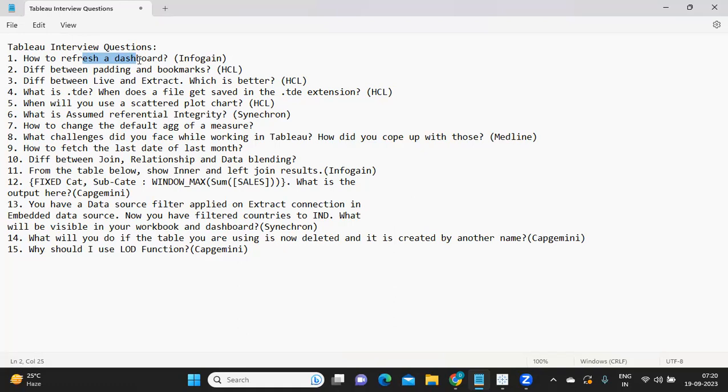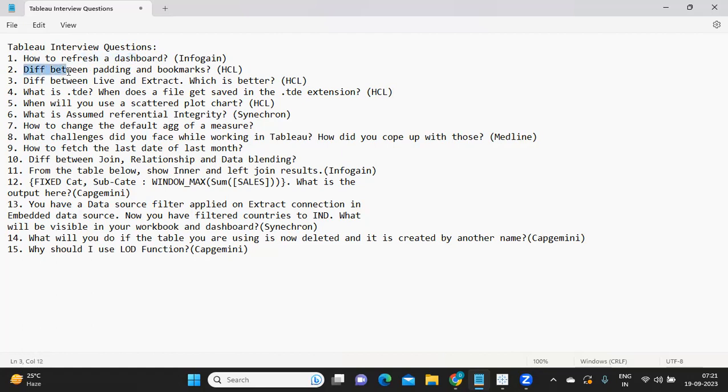I have seen many struggling in answering this, and that is where they are getting rejected. I've seen many things in the last maybe 2 to 3 months, and this is the major thing that I've seen. Many subscribers are answering the question, but not in the way the interviewer expects. They want you to explain the logic behind what you are telling. They are expecting you to know the working behind that. If you're not aware of that, there are very slim chances that you might succeed. So I encourage all of you to try to learn more and more about how a concept works in Tableau. I hope you agree with that.